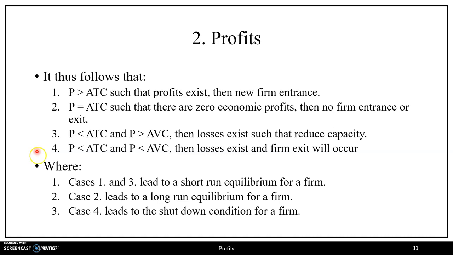Overall then, cases 1 and 3 lead to a short-run equilibrium for a firm, in that price is equal to marginal revenue is equal to marginal cost, in which there are positive economic profits or losses being incurred. Whereas case 2 leads to a long-run equilibrium for a firm, in that price is equal to marginal revenue, equal to marginal cost, equal to minimum average total cost, such that there are zero economic profits, which satisfies our assumption for a perfectly competitive market structure that we saw in video 1. And then lastly, we have case 4, which leads to the shutdown condition for a firm, which we described in our last chapter.